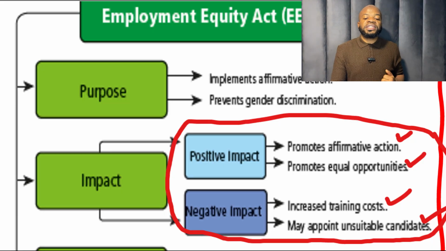Now, this also opens up the door for many unsuitable candidates to apply. So now the selection process, the recruitment process becomes tedious, because now you have all this mixed multitude of people that have come to apply, because the doors are open for everybody. But you don't need everybody. You just need a skilled person. So now you're going to have to sift through all these CVs to find your candidate.